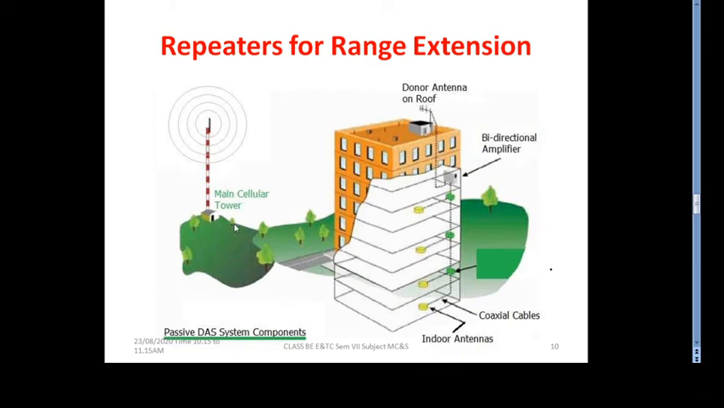Here we can see the main tower cell which radiates, with the tower antenna on the roof. This is the inside of a building with various floors. The bidirectional amplifier is nothing but your repeater, which is inside the building and covers the region. This is an indoor antenna, and this is a coaxial cable to be connected. So to cover the inside of the particular cell or building area, we use the concept of repeaters for extension. That bidirectional amplifier antenna is nothing but the repeater.